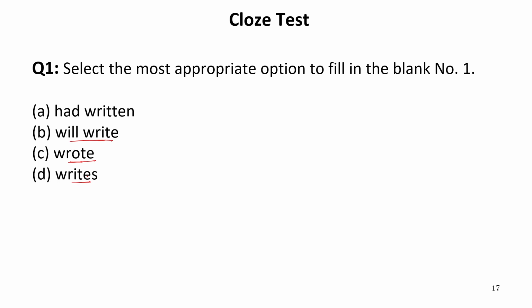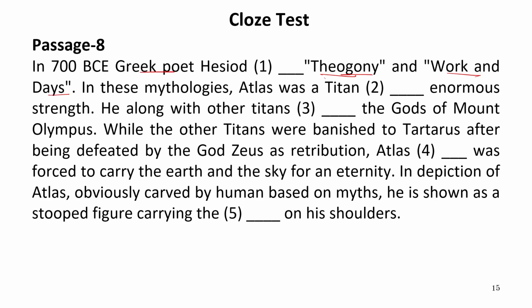Now, here the same verb is given, but the tenses are different. This is past perfect tense, this is future indefinite tense, this is past indefinite tense, and this is present indefinite tense. Now let us see the requirement of the sentence. In 700 BCE, it means we are talking about some time in the past.